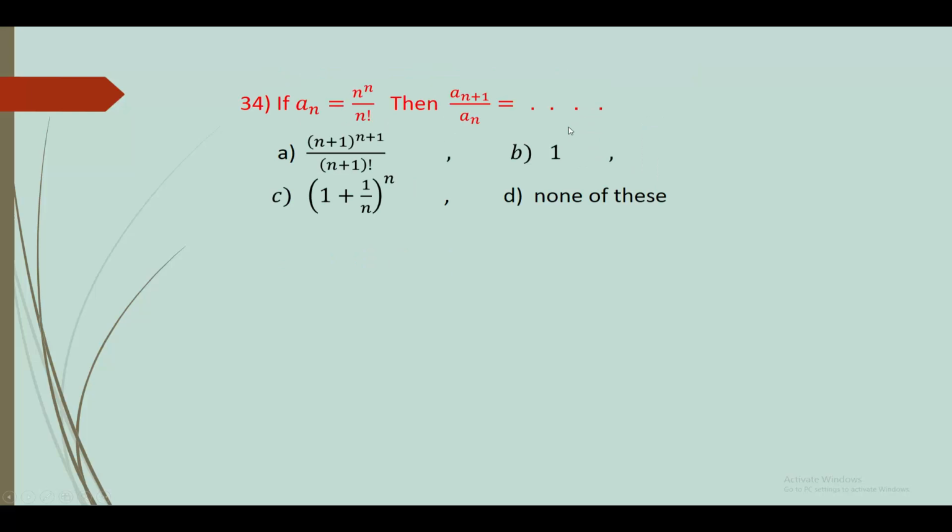34. If an equal to n raised to n upon n factorial, then an plus 1 upon an is equal to what? an is n raised to n upon n factorial. So an plus 1 is n plus 1 raised to n plus 1 upon n plus 1 factorial, divided by n raised to n upon n factorial, which is equal to, answer is C option, 1 plus 1 upon n, raised to n.